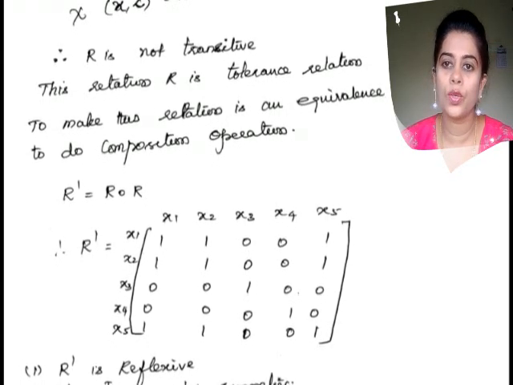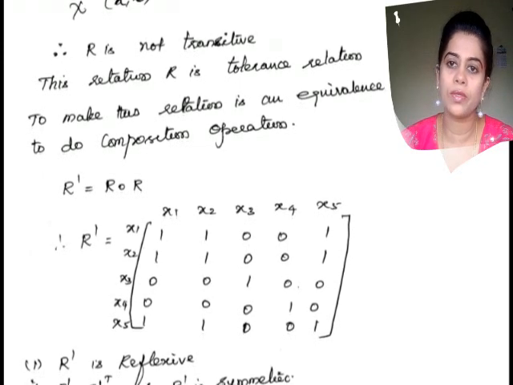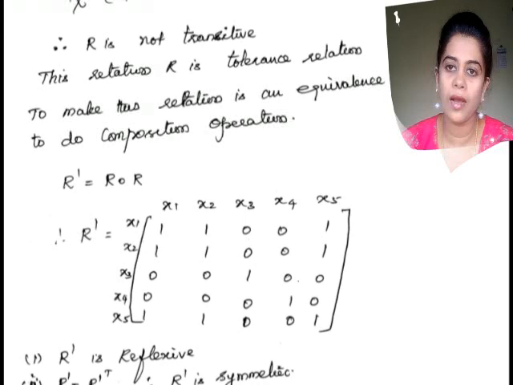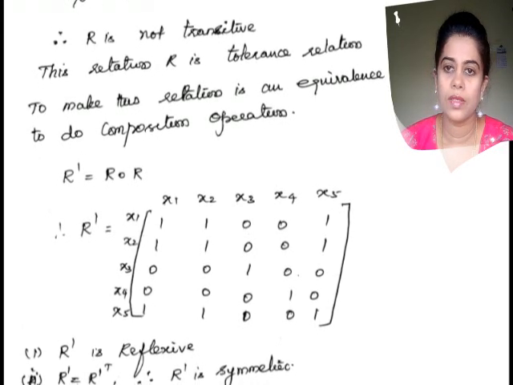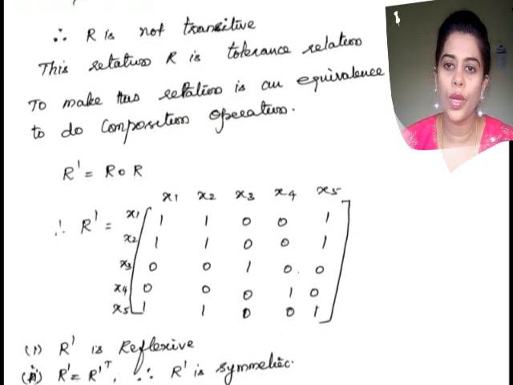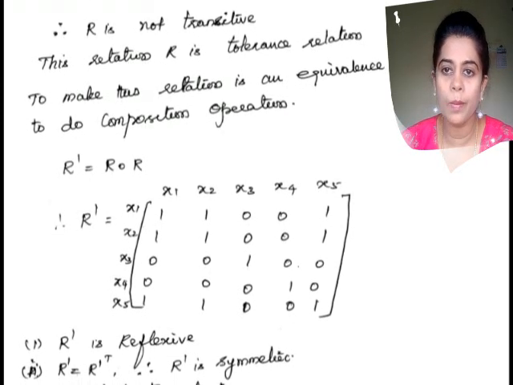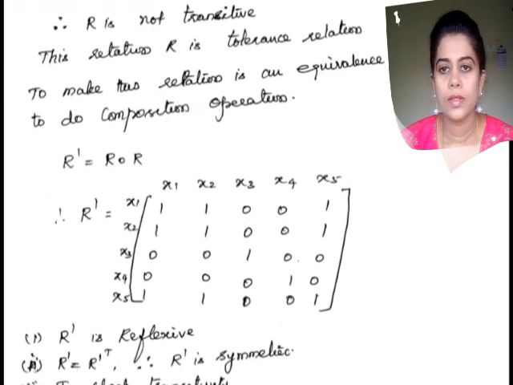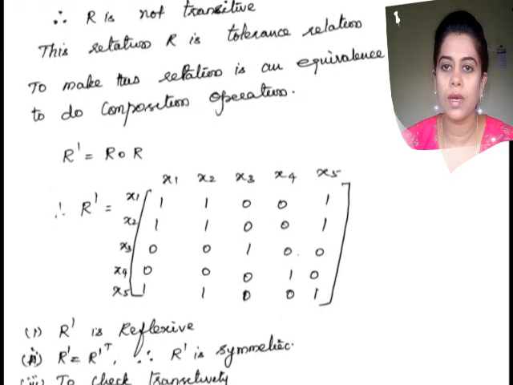For that, the note says, if I do the composition operation on the given matrix, then I can have the crisp equivalence relation, isn't it? So therefore, we are going to make the given matrix into an equivalence relation. How to do it? R dash is equal to R composite R.